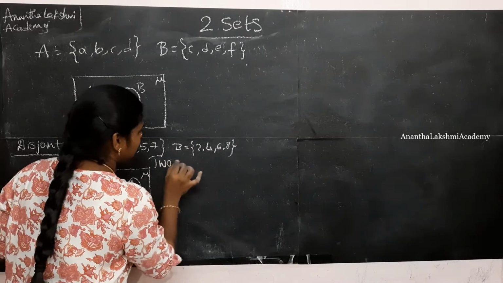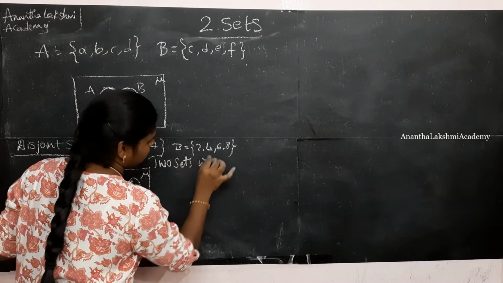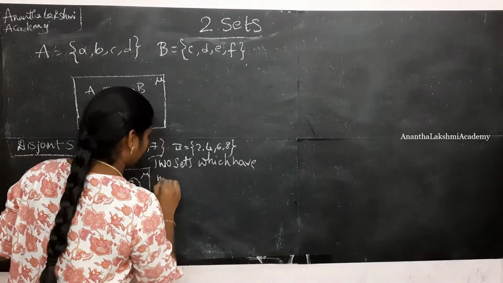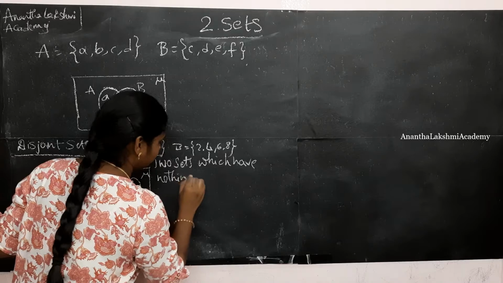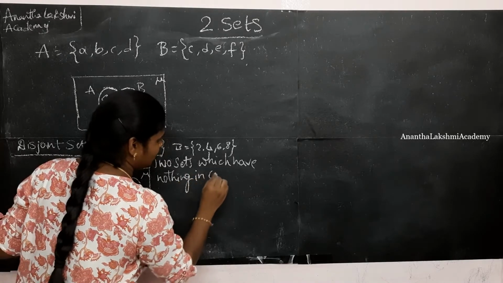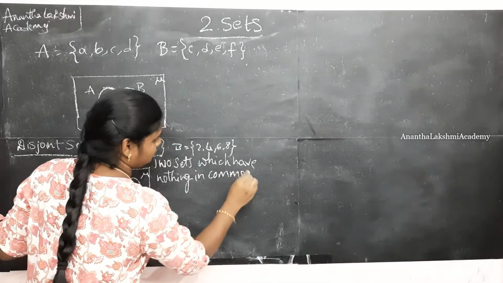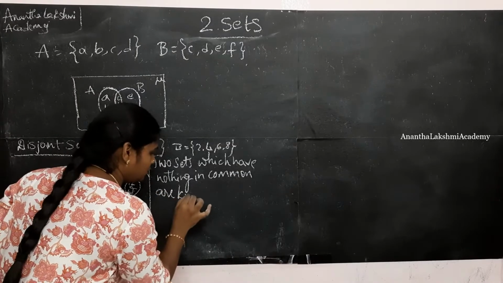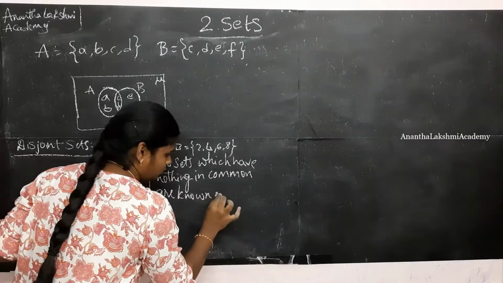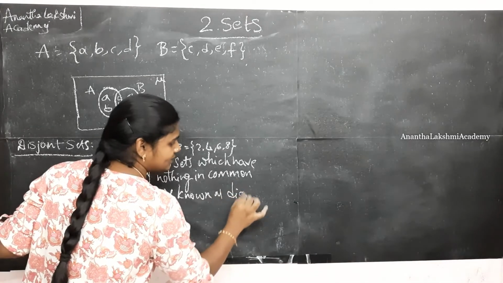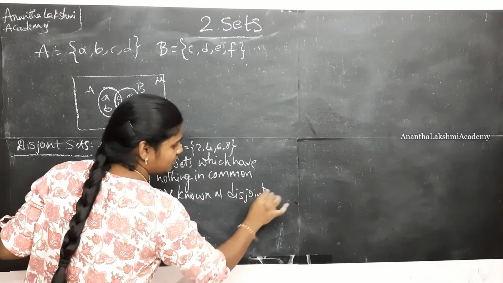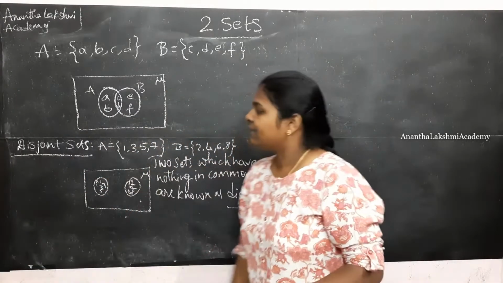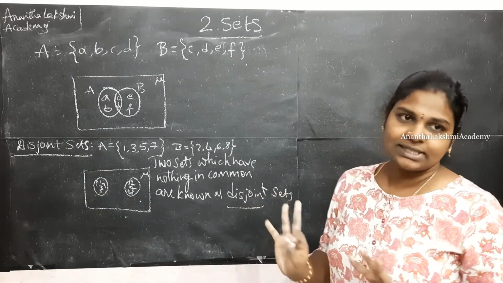two sets which have nothing in common are known as disjoint sets. Make a note here. They are known as disjoint sets. Okay. When they have nothing in common, they are known as disjoint sets.